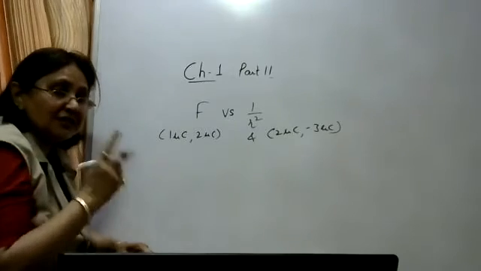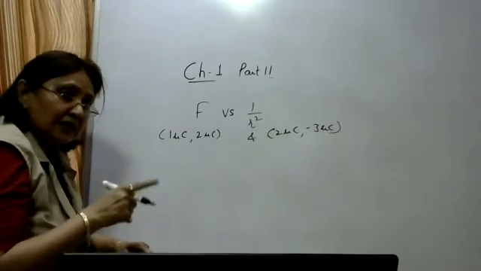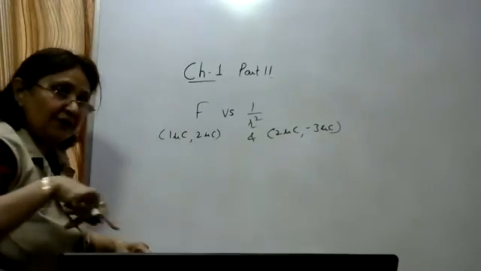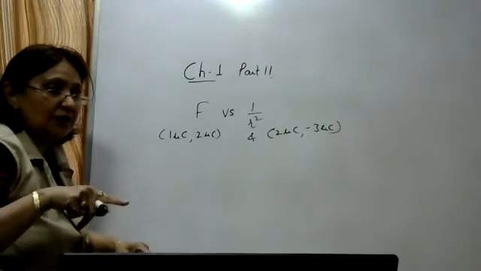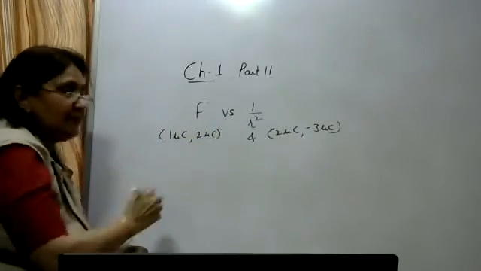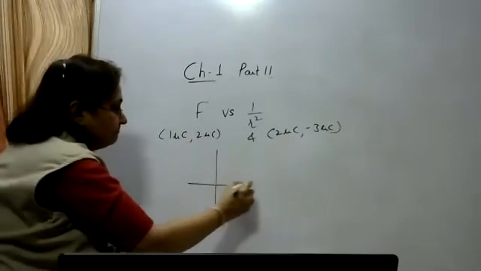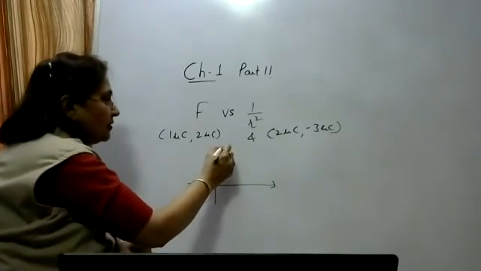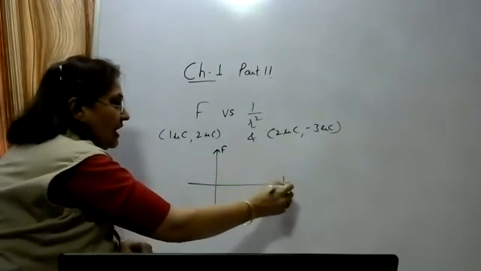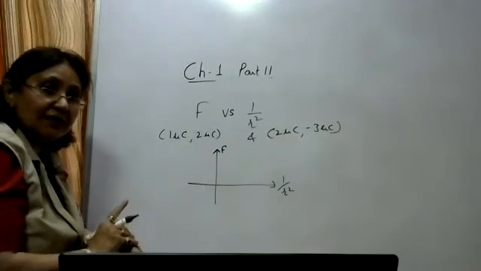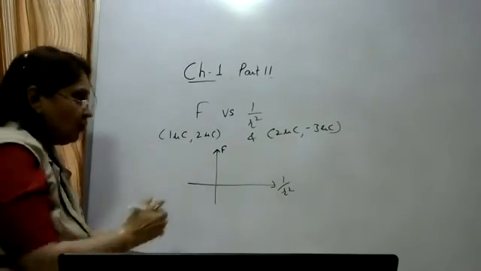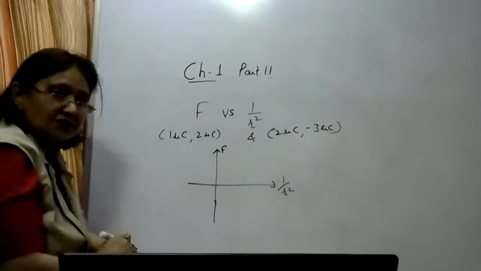We know that force is inversely proportional to R square. The graph between F and R will be a curved line, inversely proportional. But here you have to plot the graph between force and 1 upon R square. How will the graph be? It will be a straight line.